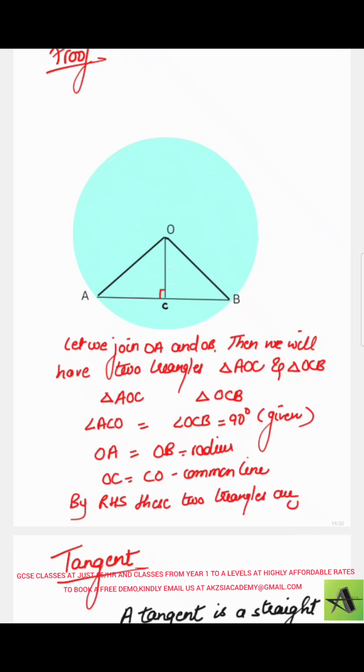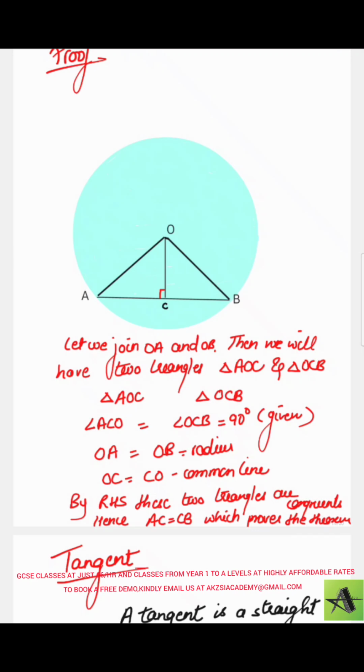If they are congruent, that means all the corresponding sides and angles are equal. That's the meaning of congruent triangles. So hence AC equals CB, which proves the theorem, because the theorem says that the chord will be bisected, and bisection means AC equals CB. So this proves the theorem.